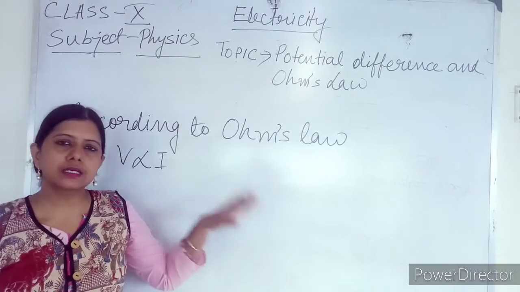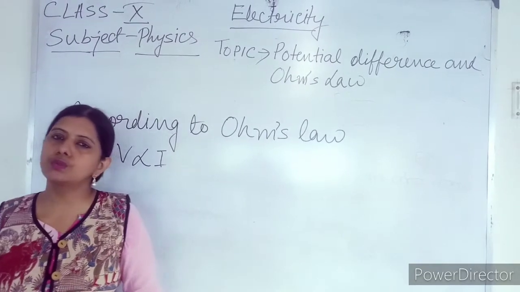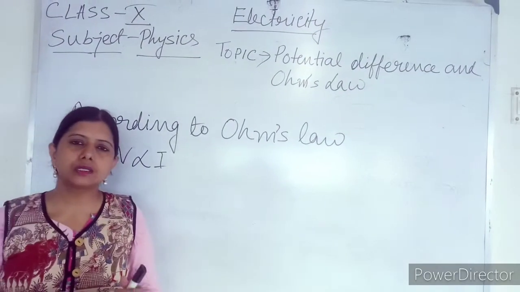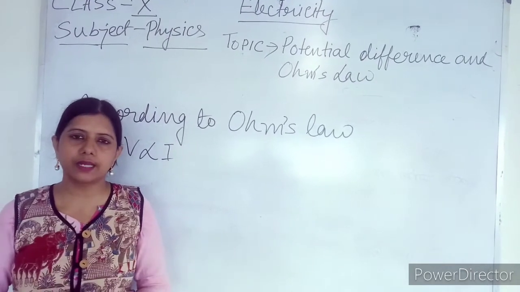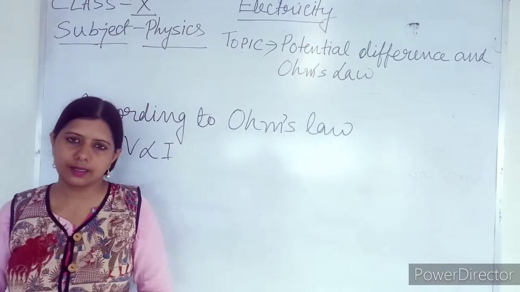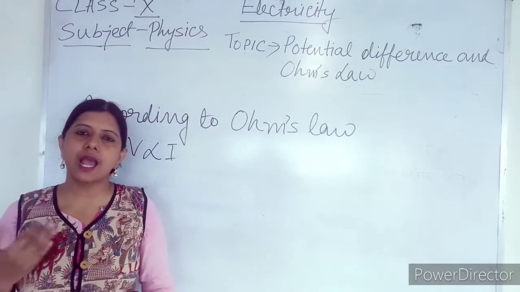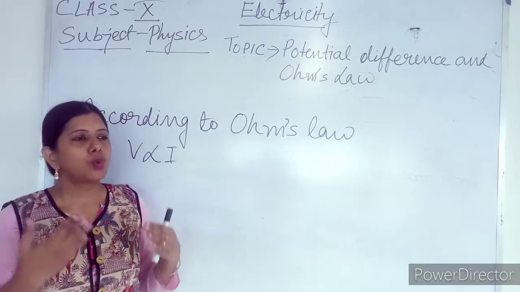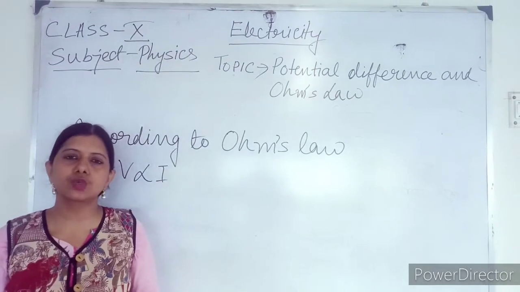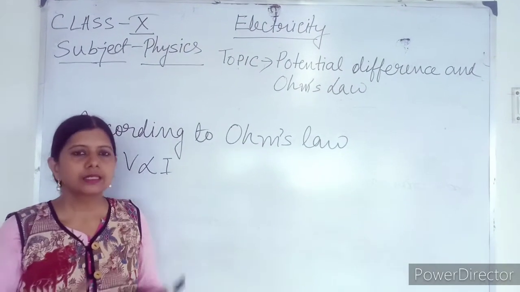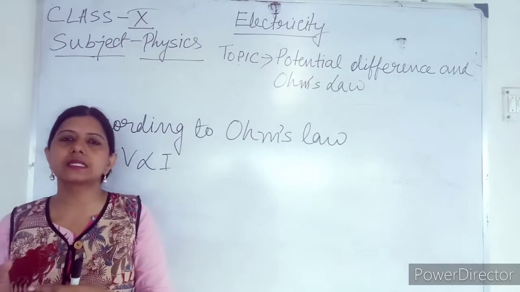I am going to discuss here in this video about Ohm's law. Ohm was a scientist. Actually he performed various experiments using an electrical conductor. Every time he found that whatever changes he made in potential difference, the current was changing in the same way.